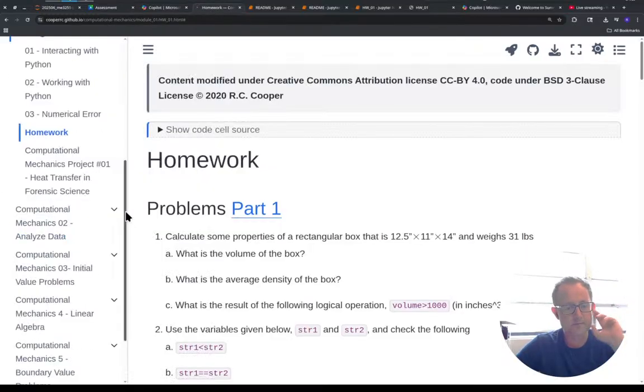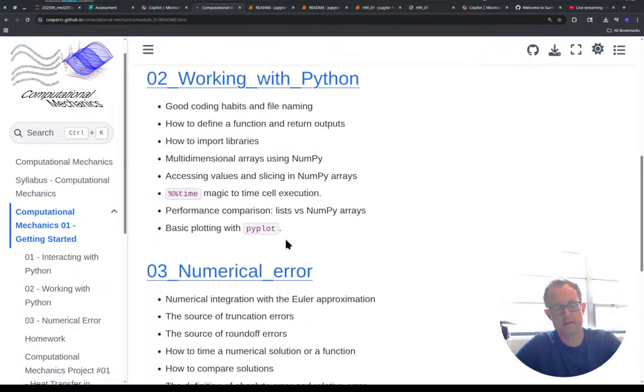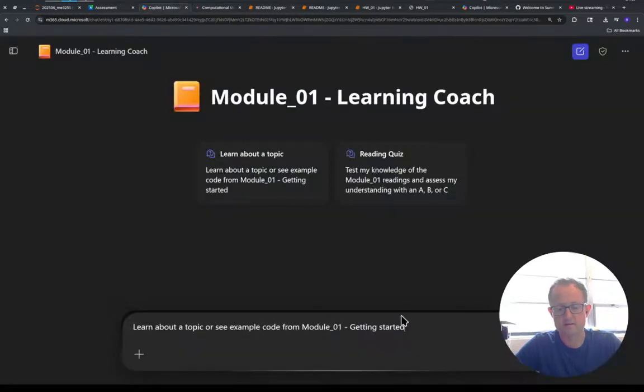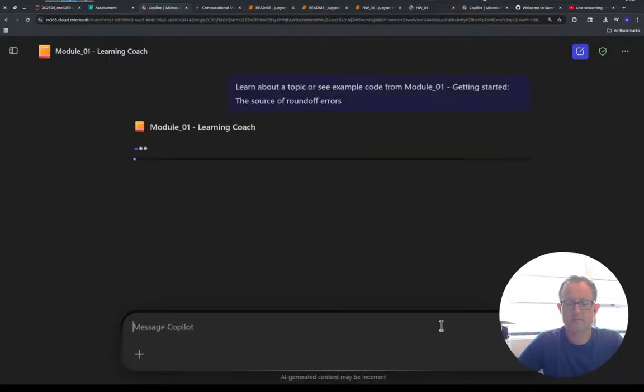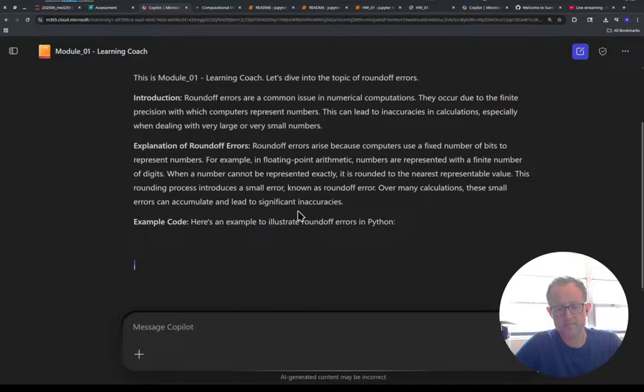Here, let's look at this one. Let's grab source of round-off errors. Let's see if it gives us anything here.